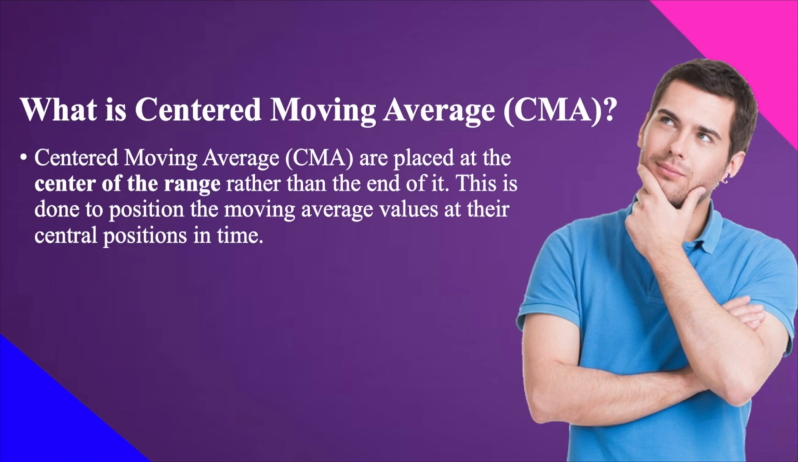Actually, CMA are placed at the center of the range rather than at the end of it. This is done to position the moving average values at their central positions in time. So if we have a moving average, for example, moving average of the last 4 months, di ba, kung naalala ninyo, we are averaging the last 4 months. And that will be the projected output, or projected sales, or projected value for the next month. That is the moving average.